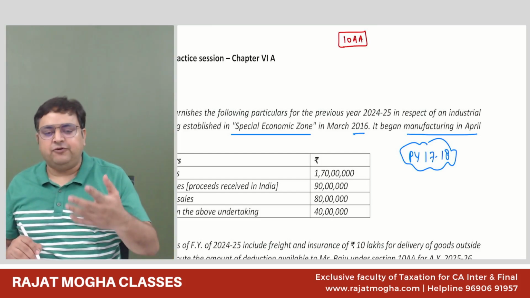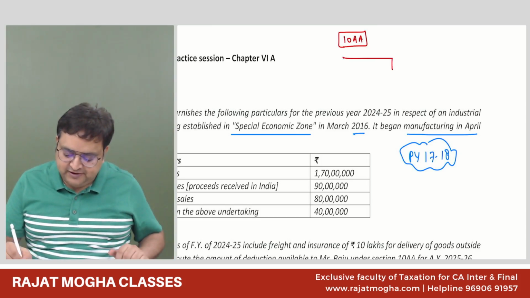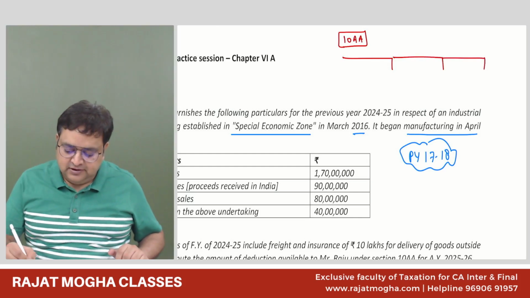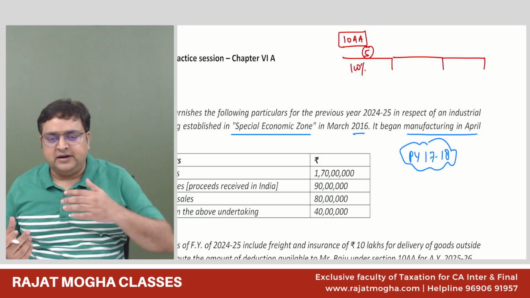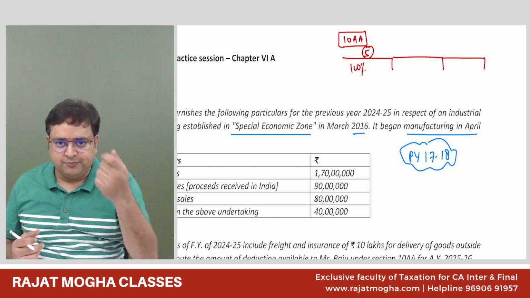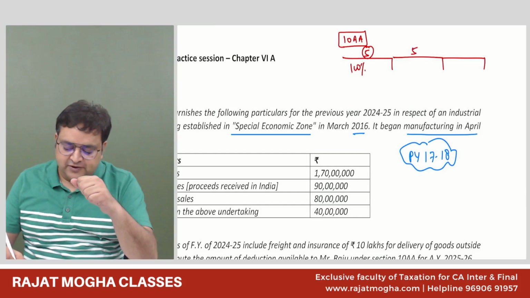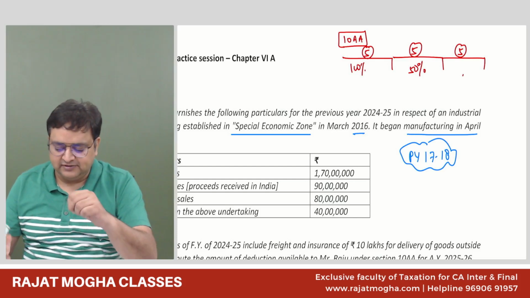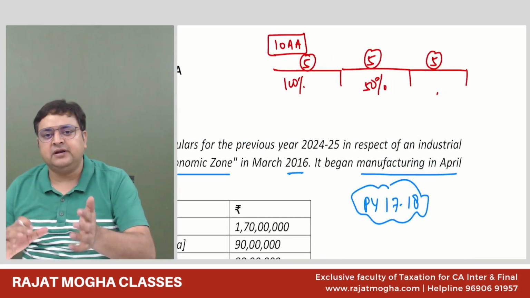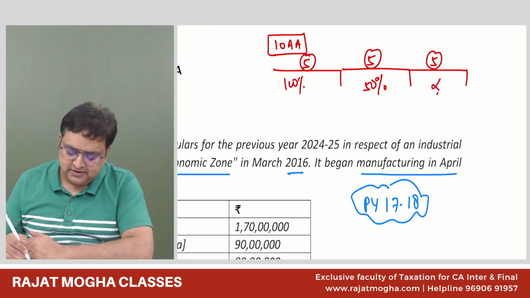It is a tax holiday for 15 years. 5-5-5. So for the first 5 years, we will get 100% deduction of the profit coming from exports, that is, out of total turnover, how much is your export turnover. Whatever is the profit proportion related to export, we will get 100% deduction. For the next 5 years, we will get 50% deduction. And for the last 5 years, we will get 50% of the profit or the amount transferred to reserve, whichever is lower.